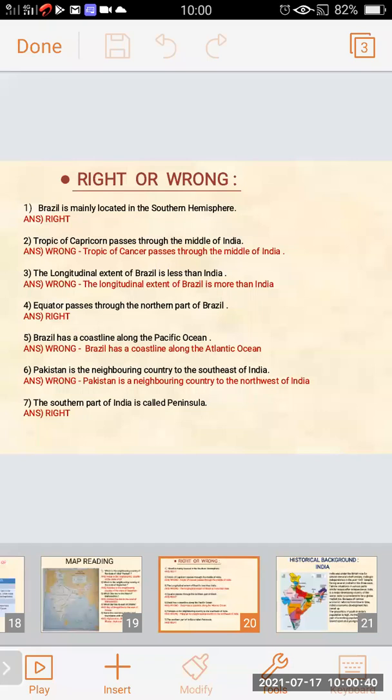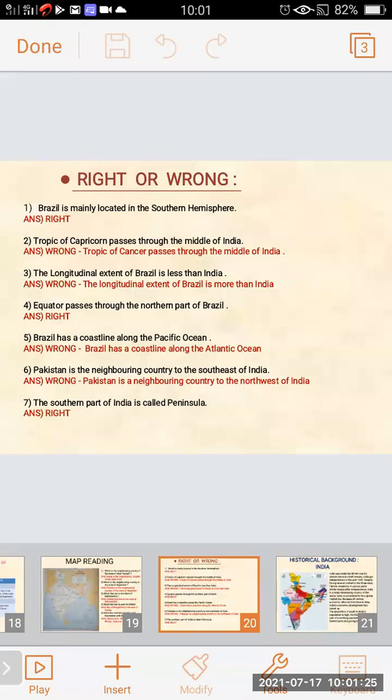Brazil is mainly located in the southern hemisphere, right? Second, Tropic of Capricorn passes through the middle of India. Wrong, because Tropic of Cancer passes through the middle of India. Third, the longitudinal extent of Brazil is less than India. Wrong sentence, because the right one is the longitudinal extent of Brazil is more than India. Fourth, equator passes through the northern part of Brazil. It's a right sentence.